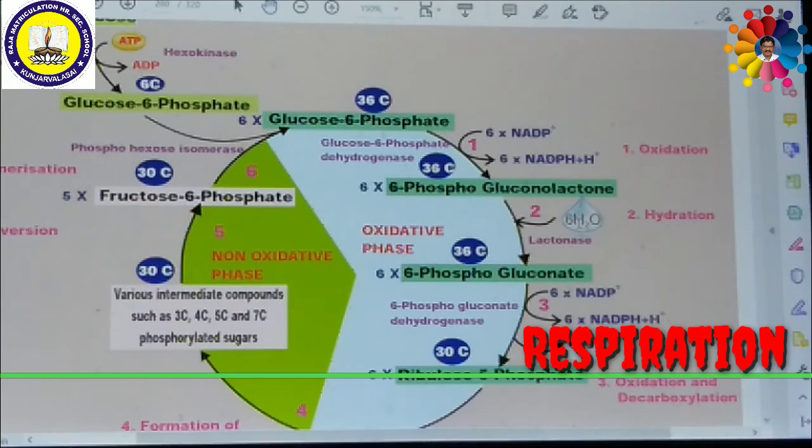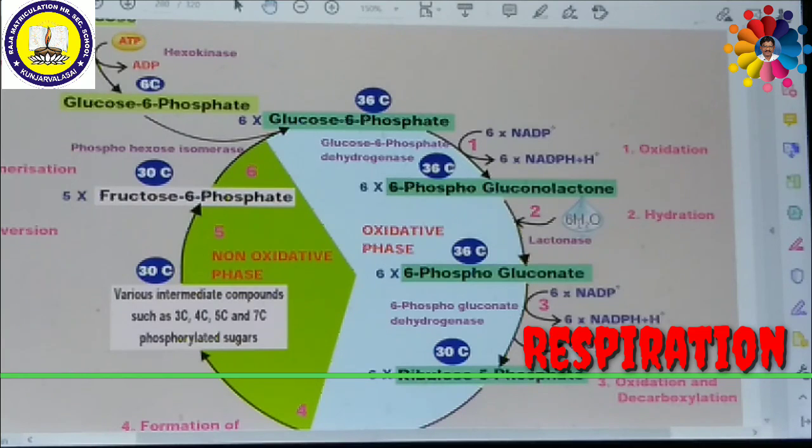In the meantime, 6 NADP plus utilize 6 molecules of hydrogen atoms from phosphogluconate and are reduced to form 6 molecules of NADPH plus H plus. So far, all these processes are called the oxidative phase, because oxidation processes take place; hence it is called the oxidative phase.